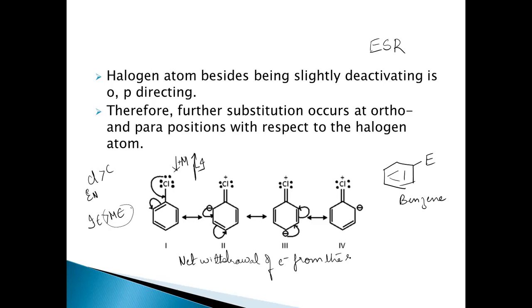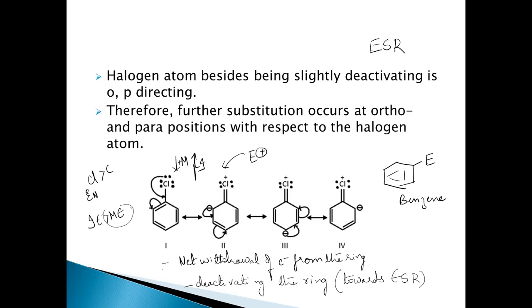So overall, what is it doing? It is deactivating the ring, because it is withdrawing the electrons. Whenever there are more electrons present on the ring, it's easy for the electrophile to attack. The more negative charge on the ring, the more easily the E+ can attack. But when we are withdrawing the electrons from the ring, there is a net withdrawal. What happens? It will deactivate the ring towards electrophilic substitution reactions.